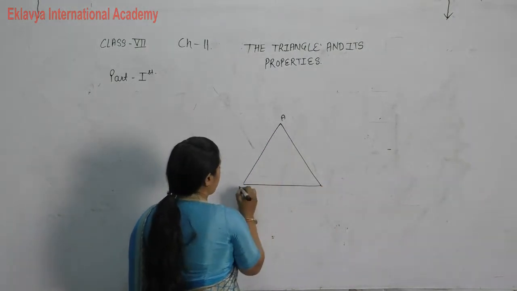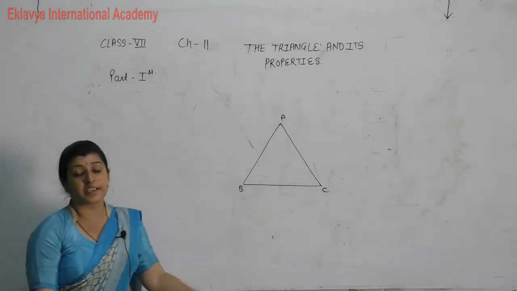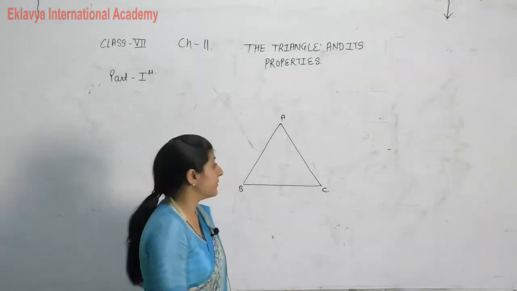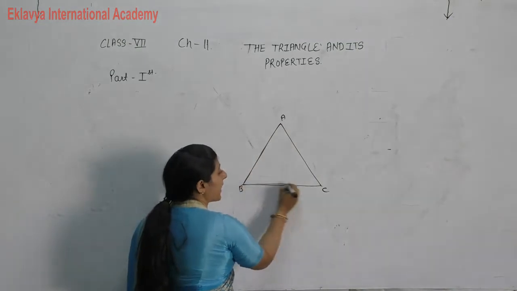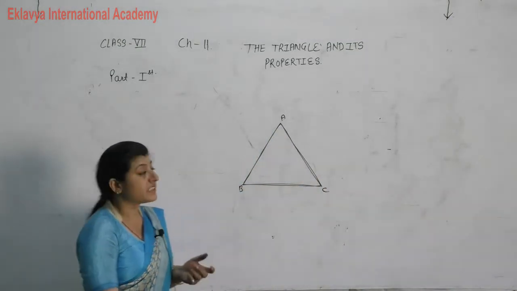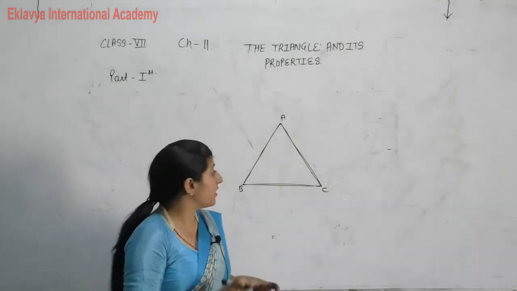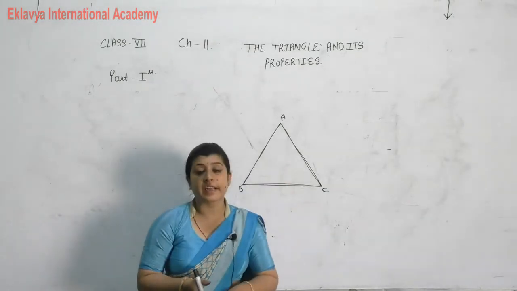If you see properly, it is a closed figure. Triangle is which type of figure? A triangle is a closed figure. It is a closed figure and bounded by three sides. There are three sides, closed by three sides. Whenever we form a closed figure with three sides, it forms a triangle.